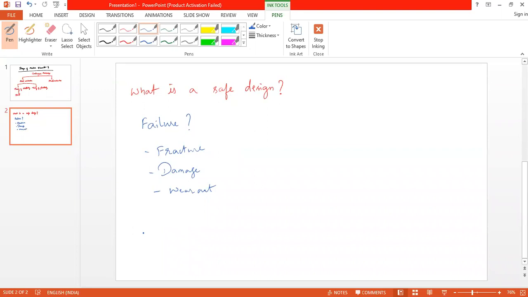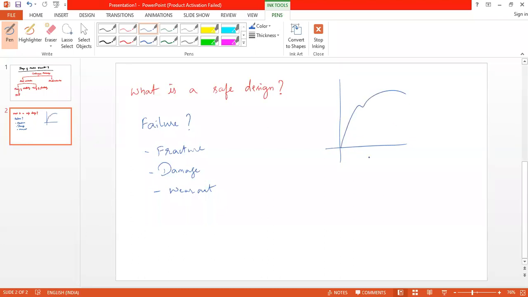Then what do you mean by elastic limit? Limit until which Hooke's law is valid.